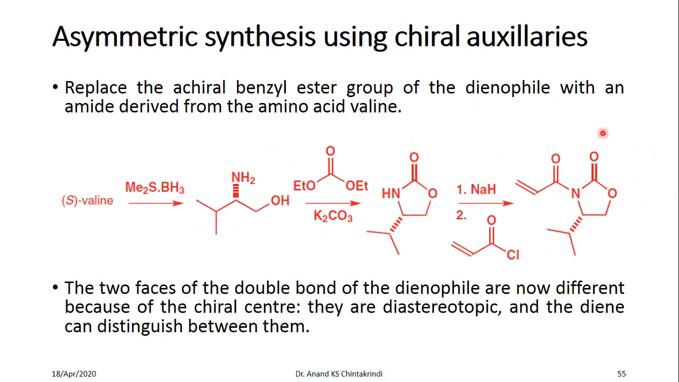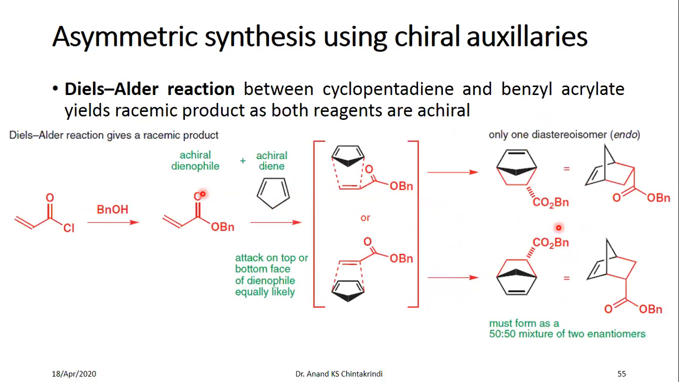Okay, how do you make this oxazolidinone? This is the oxazolidinone, and this is the chiral auxiliary we are talking about. By reaction of this oxazolidinone with your dienophile, in this case you are forming a chiral benzyl ester, a chiral dienophile. In the earlier case, this dienophile was an achiral dienophile. That means it does not have any chirality, because this is a planar molecule.